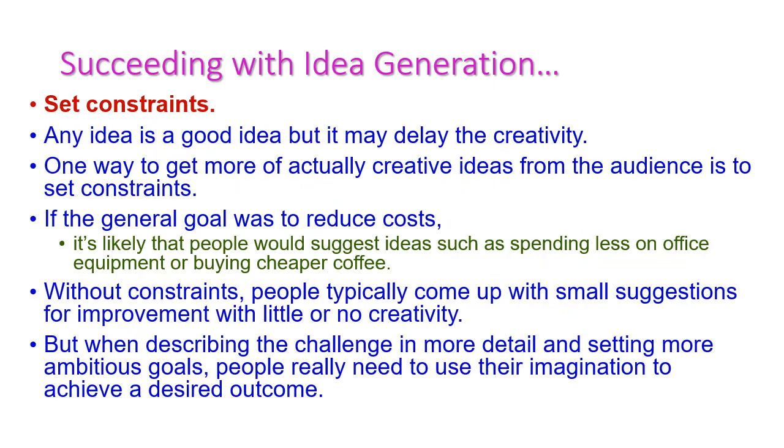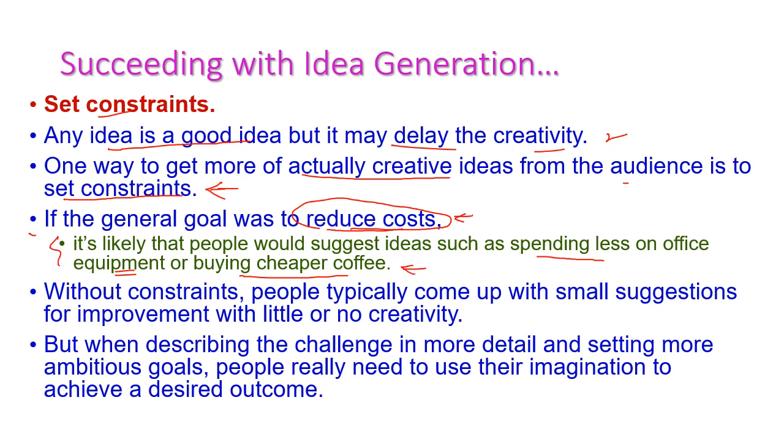The third one is set constraints. Here any idea may be a good idea, but it may delay creativity. One way to get more creative ideas from the audience is to set constraints. So setting constraints is very important. If a general goal was to reduce cost, suppose we fix on reducing the cost, then people will suggest spending less on office equipment or buying a cheaper copier or something like that. So their aim is to reduce the cost.